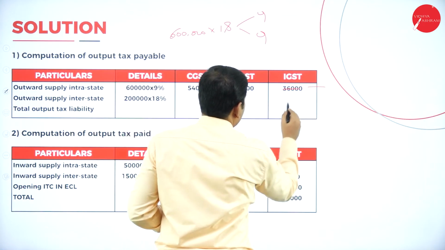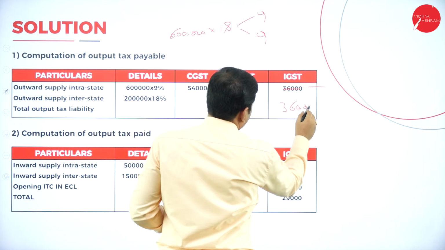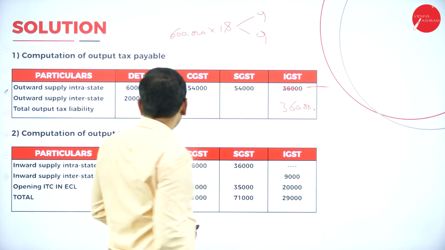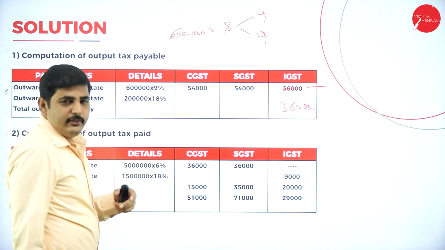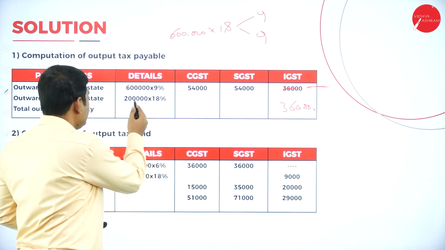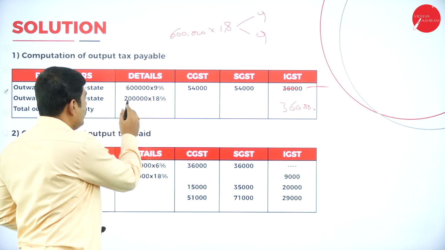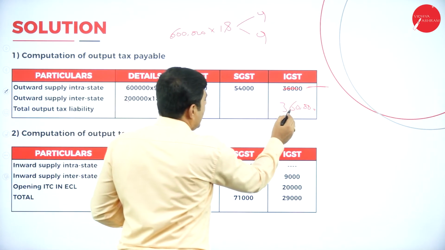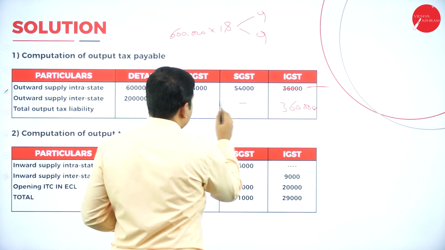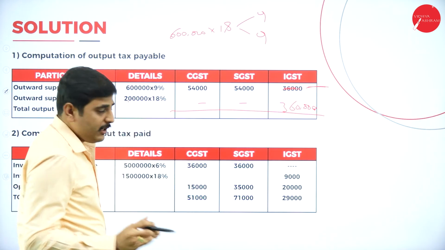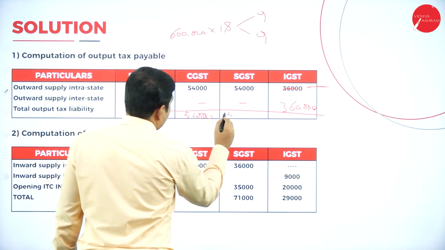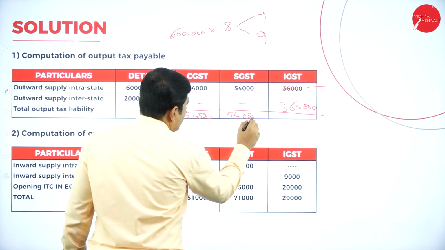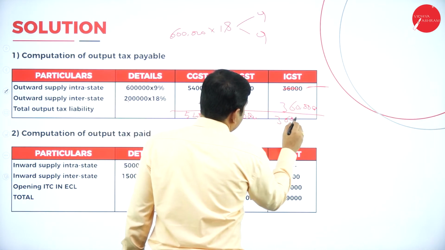IGST is not applicable here. Next, coming to the outward supply of interstate, meaning with different states, the total is 18%. So 2 lakh into 18% is 36,000, which goes to IGST. What is the total tax payable on output? It is 54,000 here, 54,000 here, and 36,000.